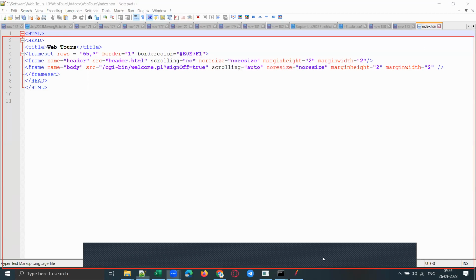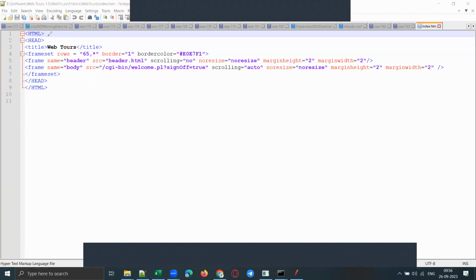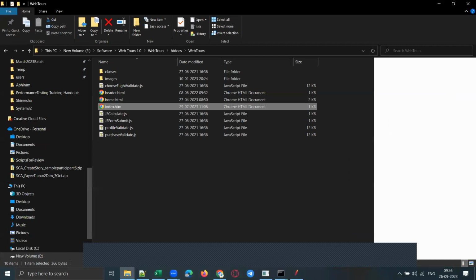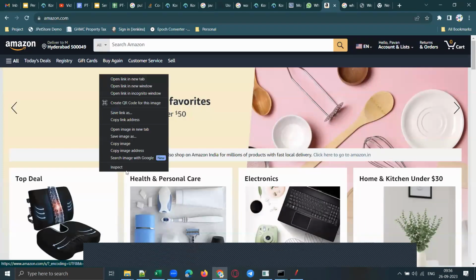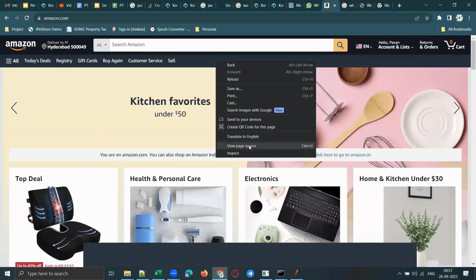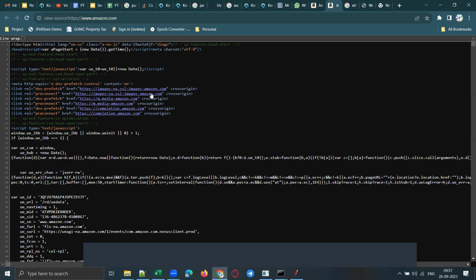Now see here, this is an HTML document. Any HTML document starts with this tag called HTML, right? Not only this local application, whether you are accessing any online application as well. Suppose you take the Amazon example, if you right click and view page source, Control U is the shortcut. See here, doctype HTML.